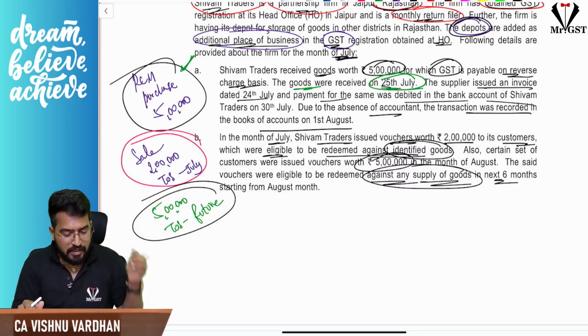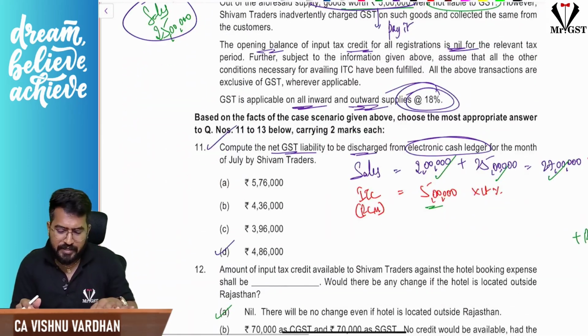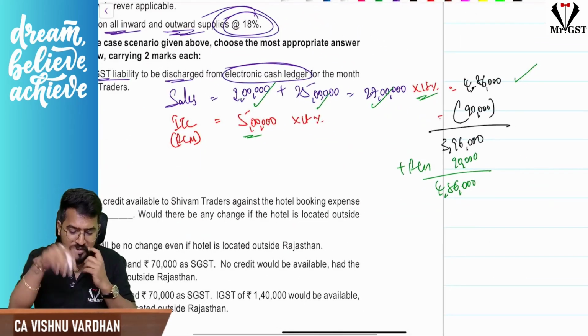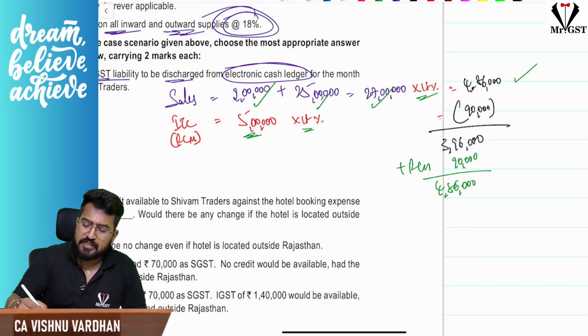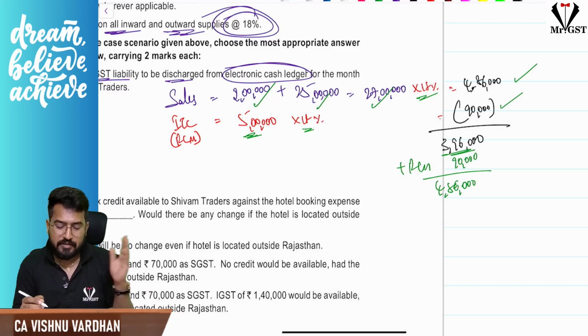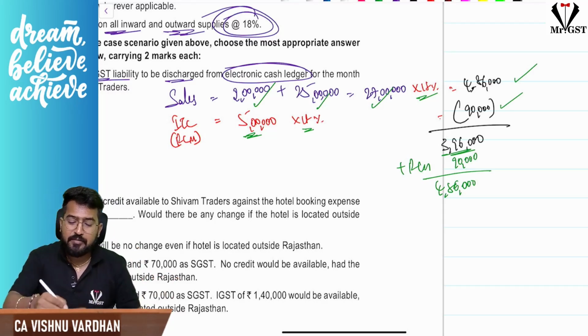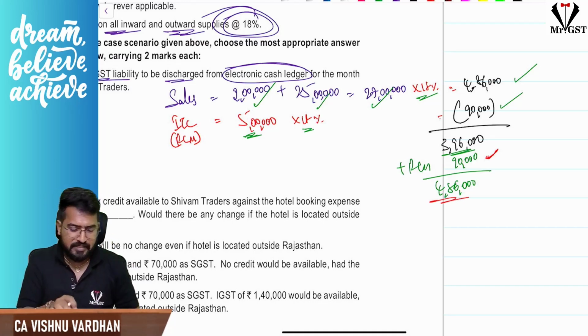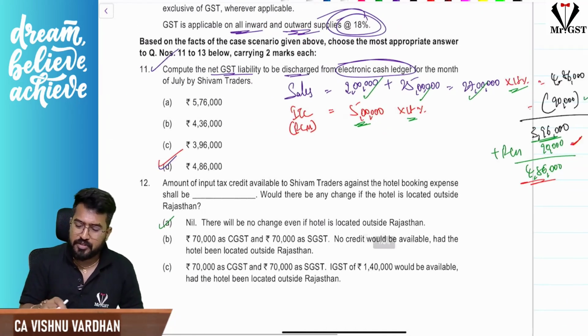That means GST liability will come in July month itself, and you can take ITC in July month itself. So on 5 lakhs at 18%, 90,000 ITC has been taken. If you set off, 3 lakh 96,000 is to be paid. This is the net GST payable. But for cash liability, you should add the RCM liability. So ultimately, the answer is 4 lakh 86,000. Hope you have understood. Easy one.